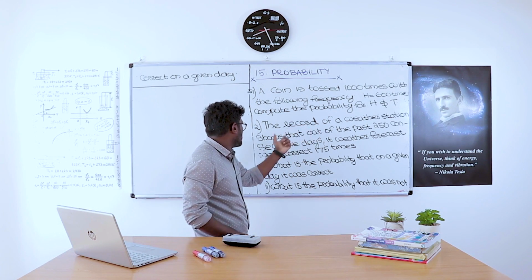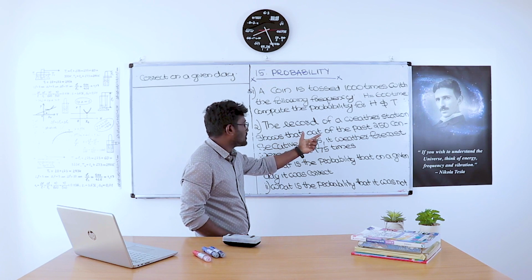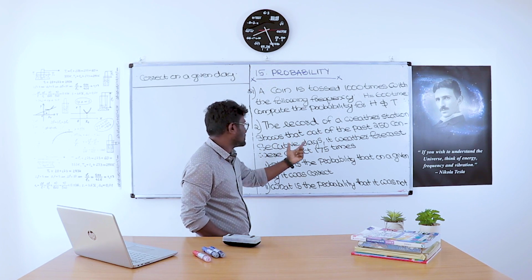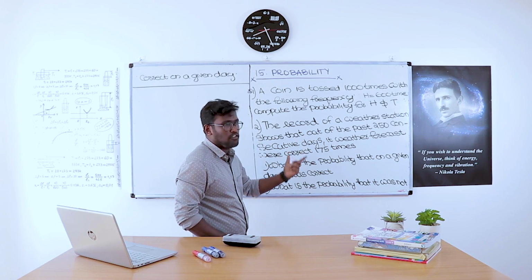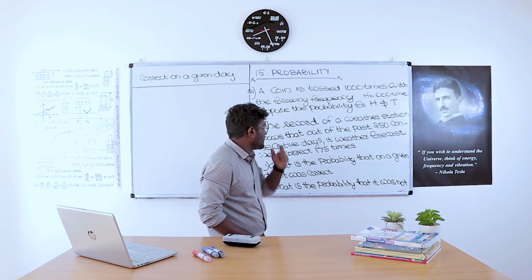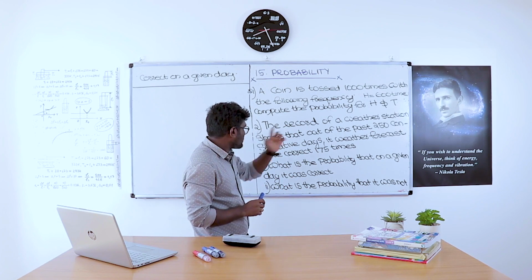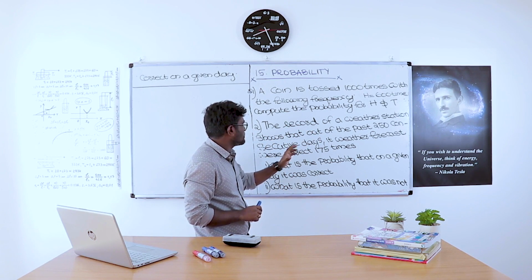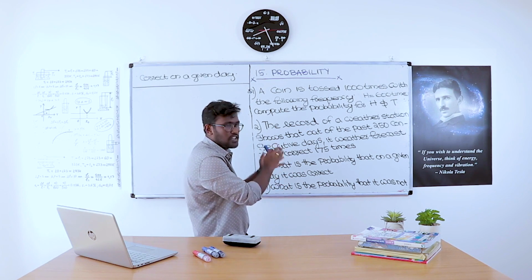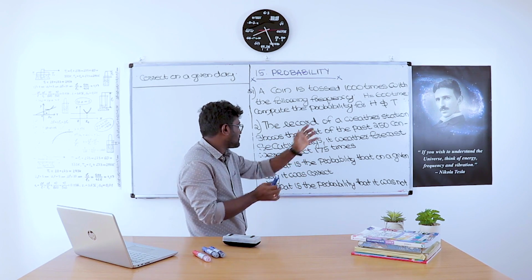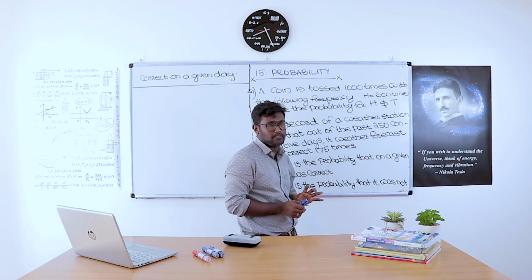The record of a weather station shows that out of the past 250 consecutive days, its weather forecast was correct 175 times. That means in a weather station, there is data for weather forecasts for 250 days.